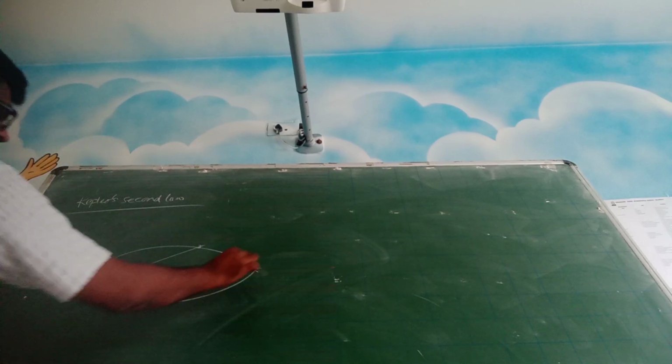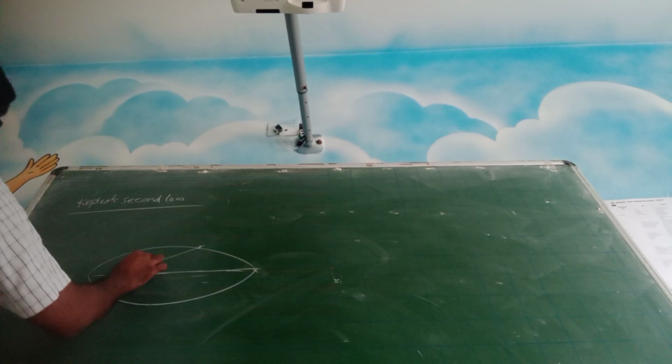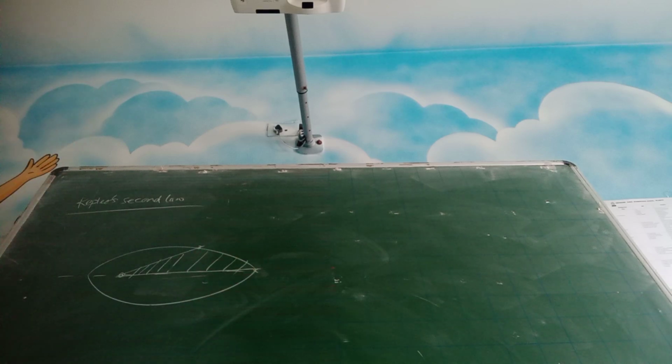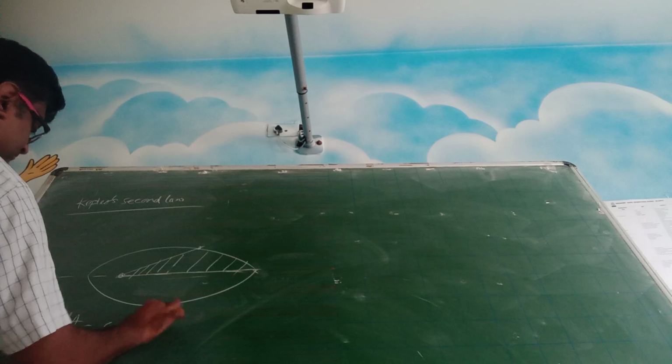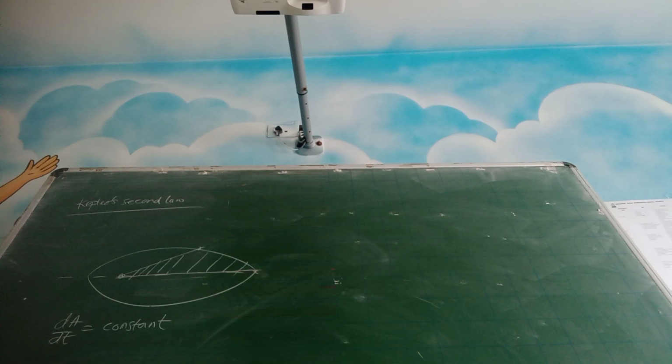The planet was here at some point of time. From there it moved to here. So definitely it covered some area in some time. So Kepler's second law says that dA by dt is constant. Kepler's second law states that the area covered in time is always a constant. Okay? dA by dt is constant.